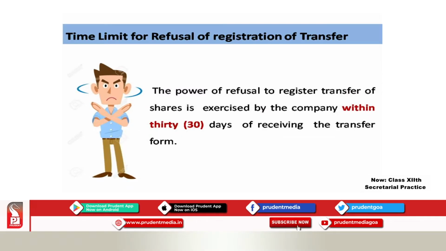Now you can see here, this person is saying no. So what does it mean? Time limit for refusal of registration of transfer. If the company does not transfer the shares and they have a problem with something, they have a time period of 30 days.